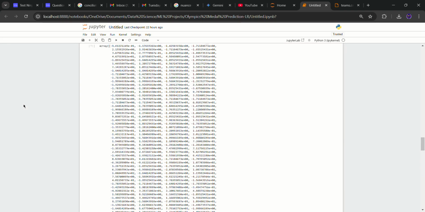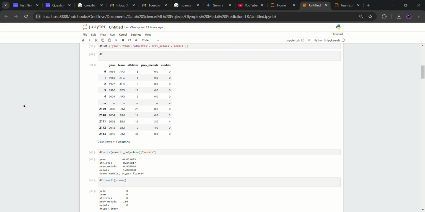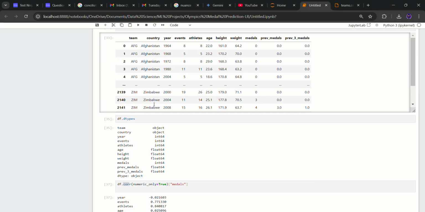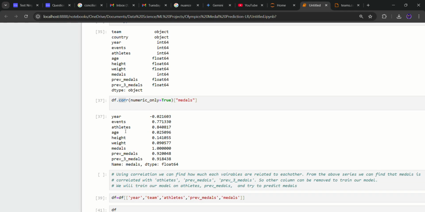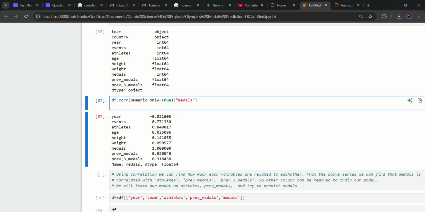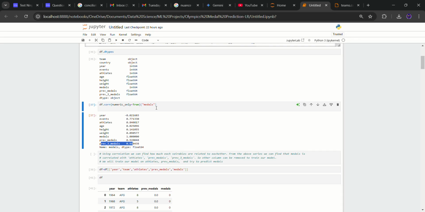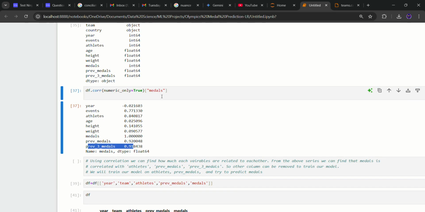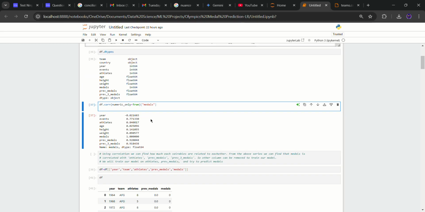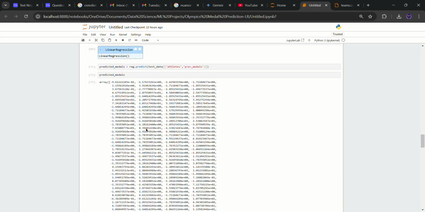To improve the accuracy, we can use other columns. We have seen earlier the correlation. Where is the correlation? Yeah, the correlation of athletes was 0.8. We used athletes, but with events it was 0.7, which is quite high too. We can use it to train our model. We can use the events column, athletes column, previous medals column, and previous 3 medals column to predict our data, to get medals. It's okay for now. That was all.